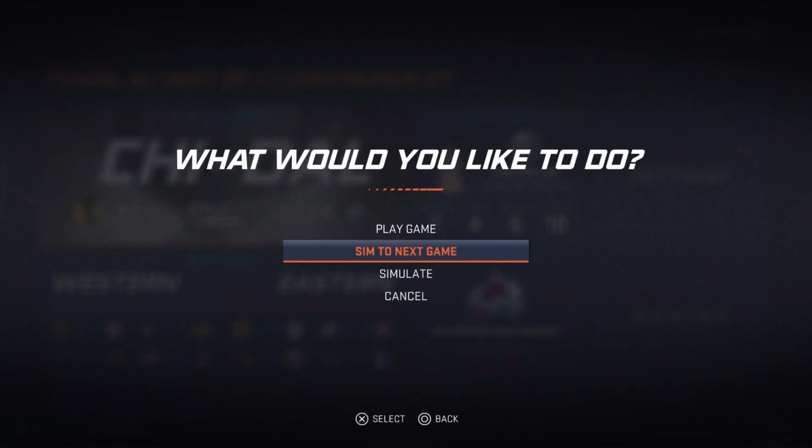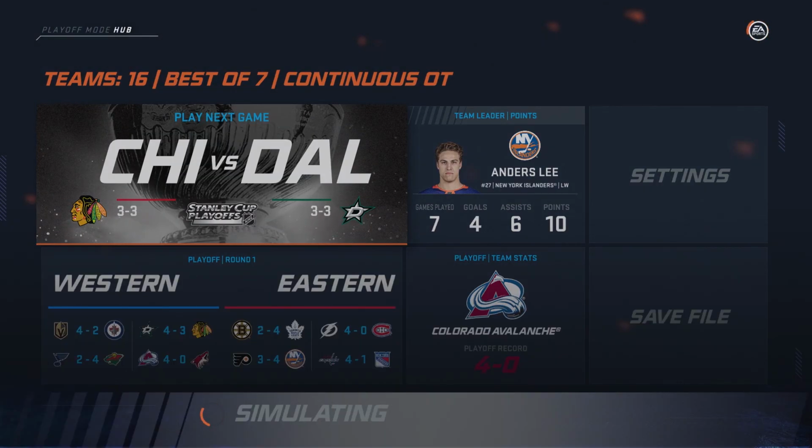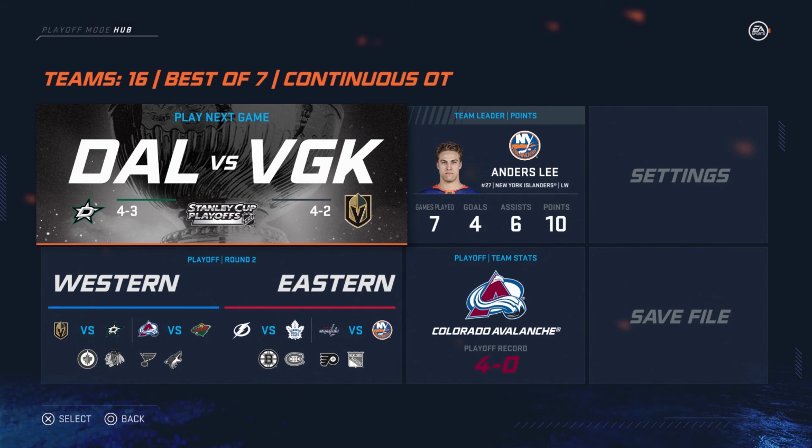And last but not least, the last game of them all, Chicago versus Dallas, as Dallas, they are moving on to the next round, and the Vegas Golden Knights as well. Colorado versus Minnesota. We got Tampa. These are not teams that are going to be facing each other because we got to reorganize it with the winning percentage, which I will do right here quickly, but I just got to do some quick math, and then we'll set up the next round and practically for the rest of the playoffs, which is very, very exciting.